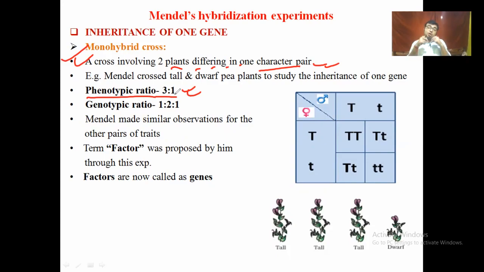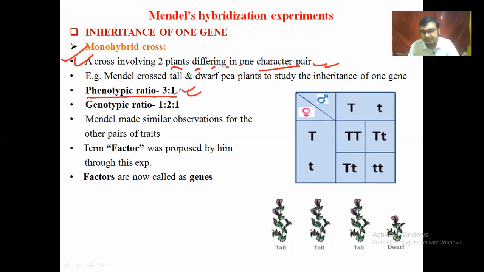And the recessive is the only character which is normally expressed only under a pure or homozygous condition, because the dominant character is expressed in both conditions, that is pure as well as hybrid or heterozygous. But recessive is the only type of character that is expressed only in a homozygous or pure condition.